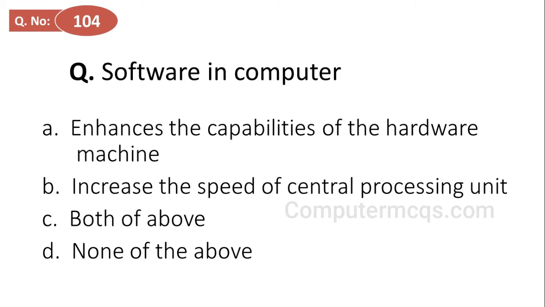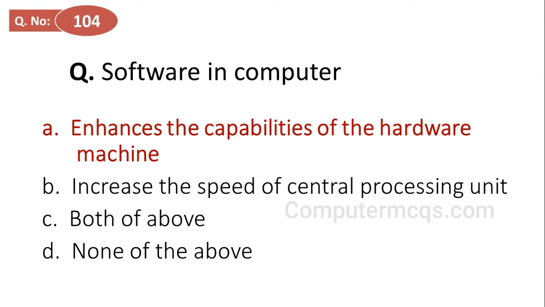Software in a computer: options are enhances the capabilities of the hardware machine, increase the speed of central processing unit, both of above, none of the above. And the correct answer is option A, enhances the capabilities of the hardware machine.